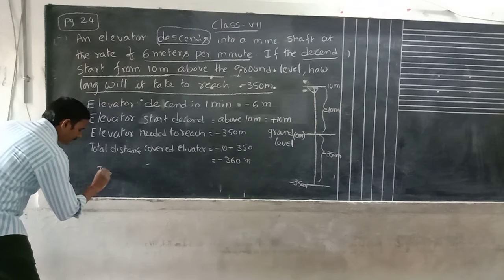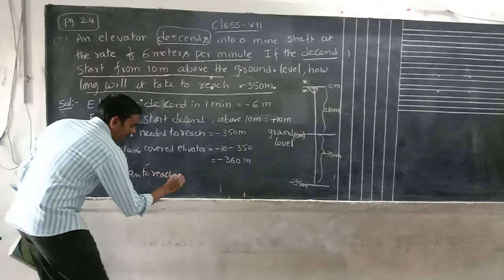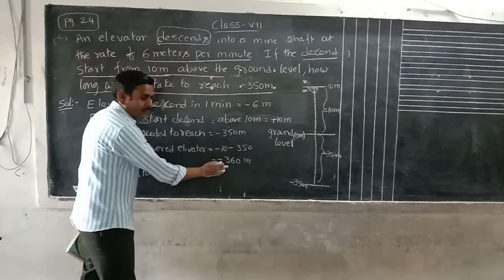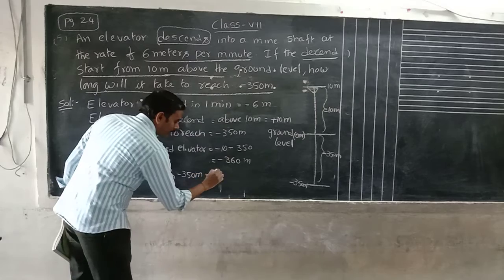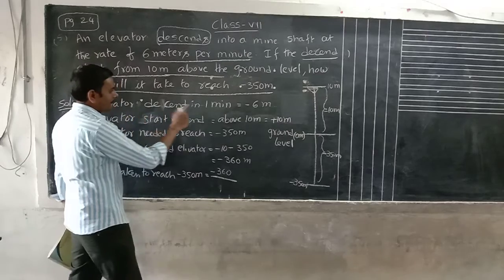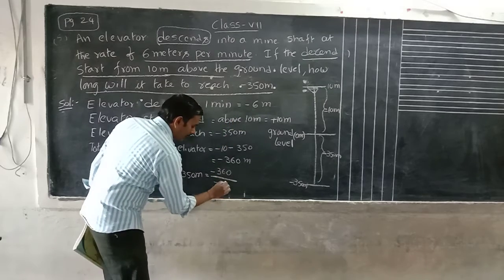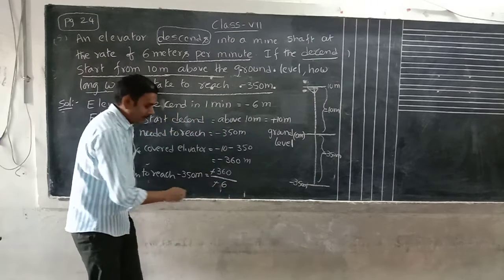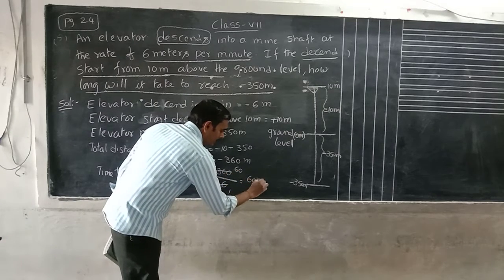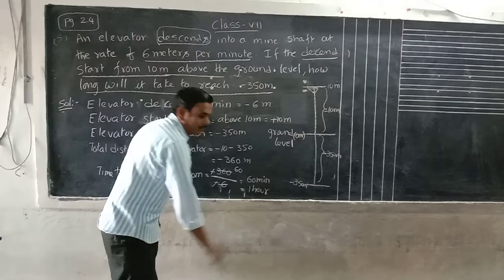Time taken to reach minus 350 meters: the total distance is divided by the distance covered in 1 minute. Total distance is minus 360. What is the time taken for 6 meters? In 1 minute it descends minus 6 meters. This minus will cancel. 360 divided by 6 is 60. This is 60 minutes, which equals 1 hour.